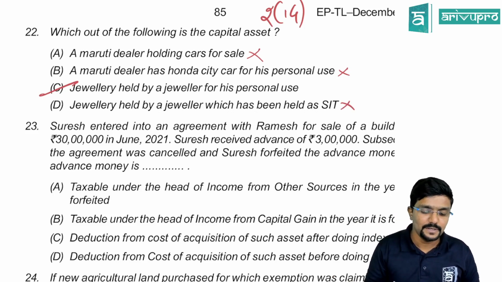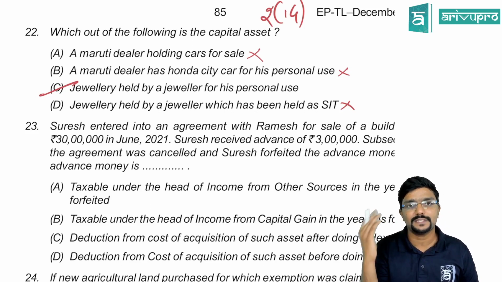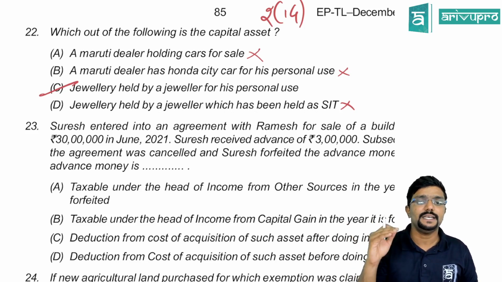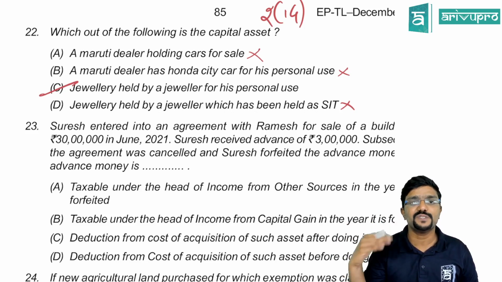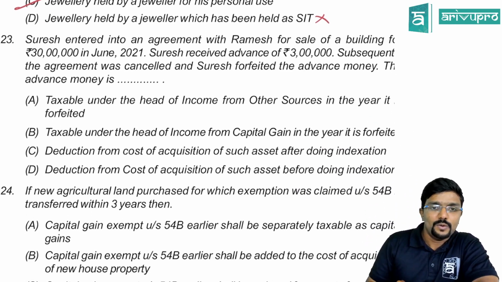Clear? So there is a difference between C and D. In C, jewelry is held for personal purpose, so if you sell that, capital gains get attracted. Whereas in D, jewelry is held for business purpose, and if you sell it, it will be taxable under the PGBP head.